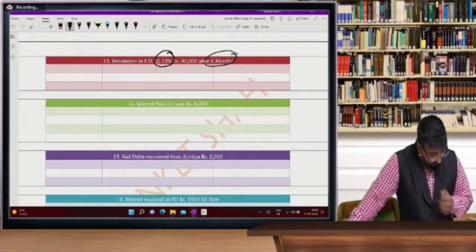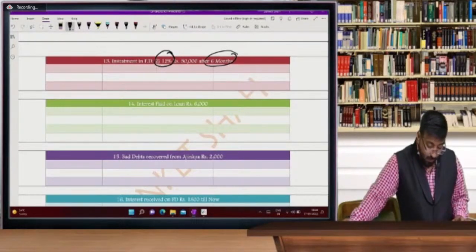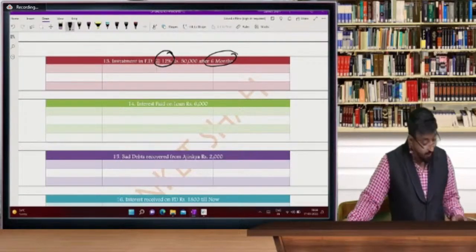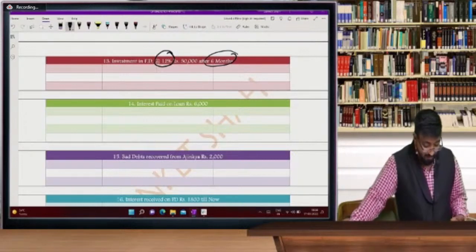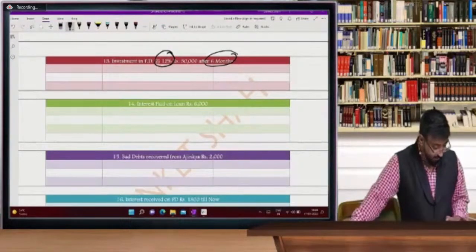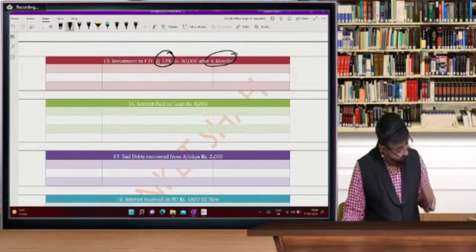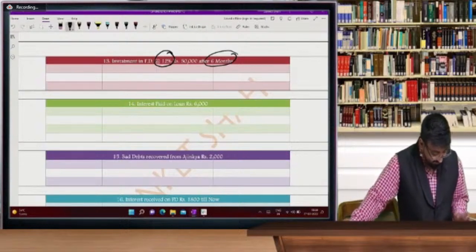Sir, I really appreciate how you focus on clearing the basics. Watch all marathon lectures of CA Foundation, very good, on YouTube channel, and it was really very helpful. Thank you, sir. I found NPO super easy, and I used to read Proforma every day. Very good, beta. Pooja bhi wahi bol rahi hai. I am a very huge fan of you. No, beta, it's not like that. ठीक है.